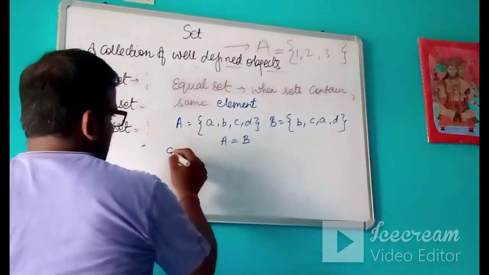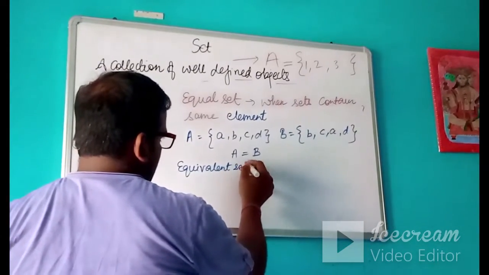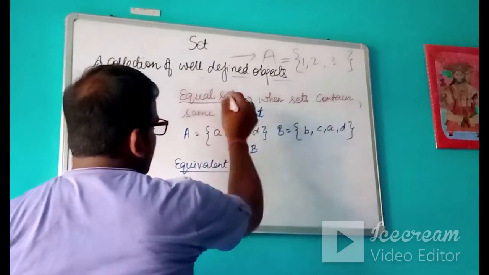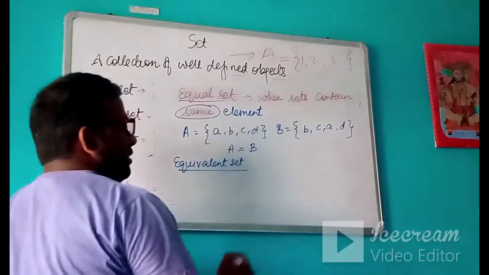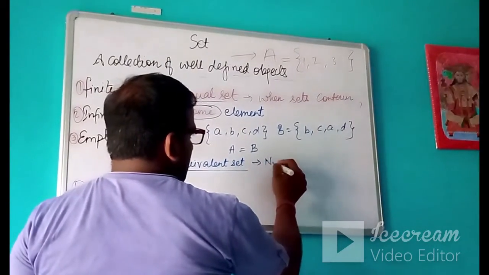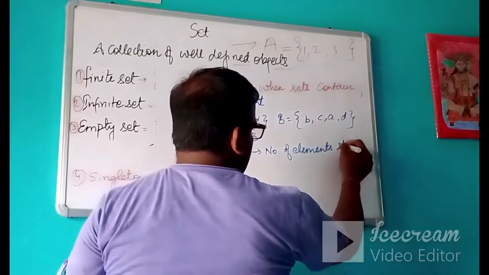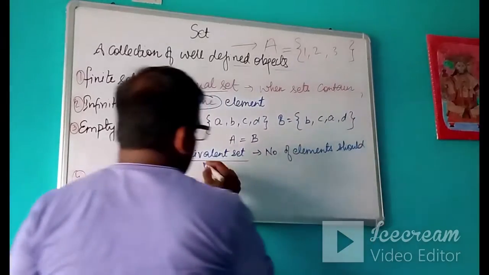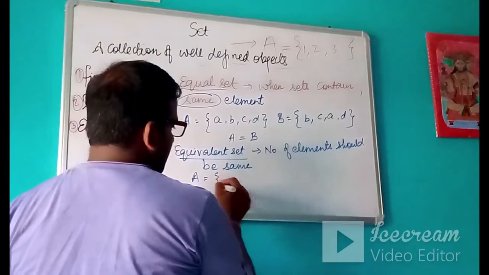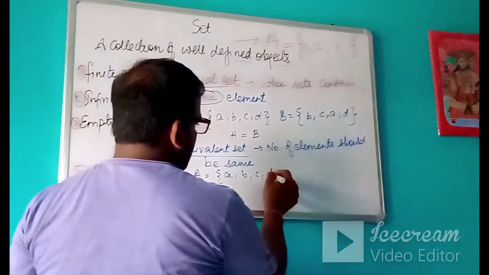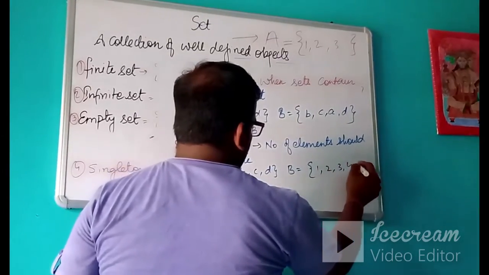Then next one is equivalent set. So understand the difference between equal and equivalent. In equal sets, the elements should be the same, and in equivalent sets, the number of elements should be the same. For example, if I take a set A = {a, b, c, d}, and one more set B = {1, 2, 3, 4}.